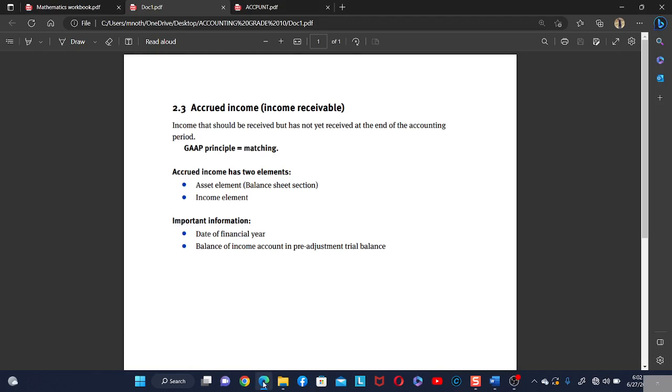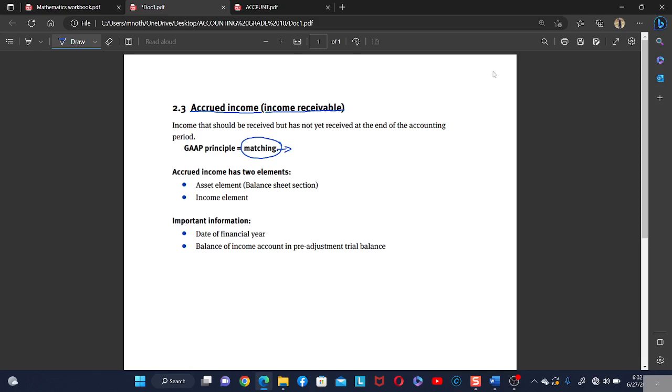Today we are going to focus on the term accrued income, or what is called the income receivable. But before we go there, we need to come to the term that is called the matching. The matching, the GAAP principle, it is called the matching.